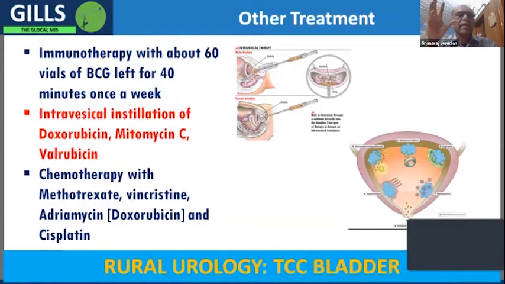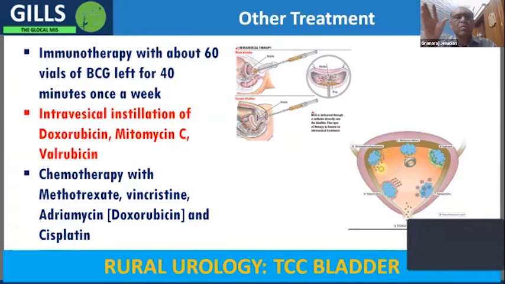So earlier people tried various things like immunotherapy, the BCG. In those days we used to have 2 ml vials. So we used to break 60 vials and put an NG tube or infant feeding tube and inject this BCG and leave it for about 40 minutes or 15 minutes, asking the patient to lie this way, that way, and move around. Similarly, they tried intravesical instillation of doxorubicin, mitomycin C, or valrubicin, and people have also tried chemotherapy.